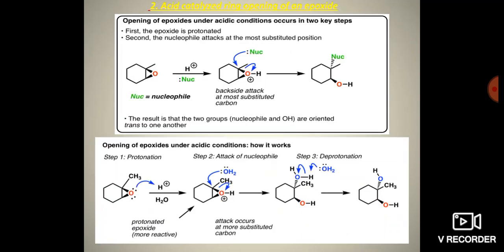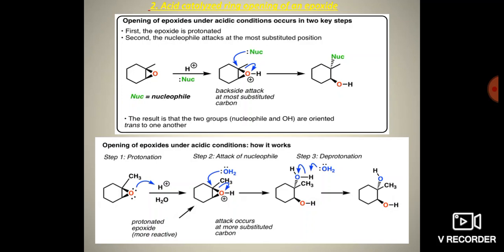So the second ring opening reaction is by using the acid as a catalyst. The acid catalyzed ring opening of epoxides. So opening of epoxides under acidic condition occurs in two key steps. First step, the epoxide is protonated, and second step, the nucleophile attacks at the most substituted position.